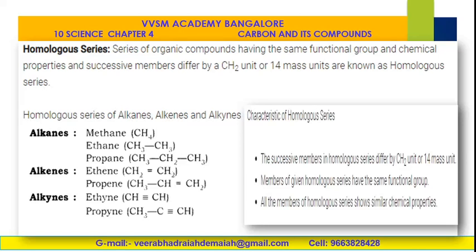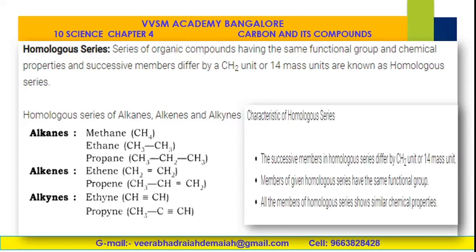Alkanes have a general formula. Methane is the first member of the alkane series, CH4, and then ethane, propane, butane, pentane, etc. Now, alkenes are double bonded compounds, that is ethene, propene, butene, pentene, etc., ending with the letters ENE. Alkynes are triple bonded.